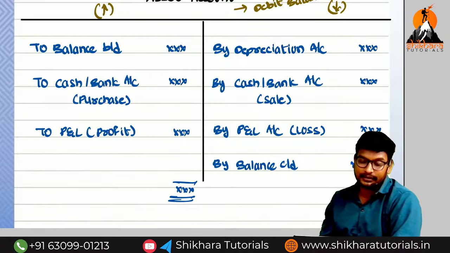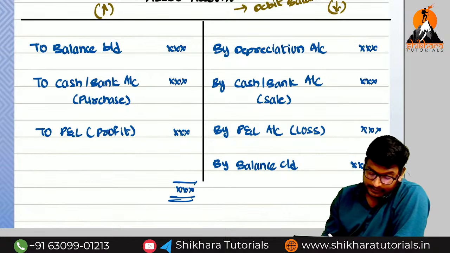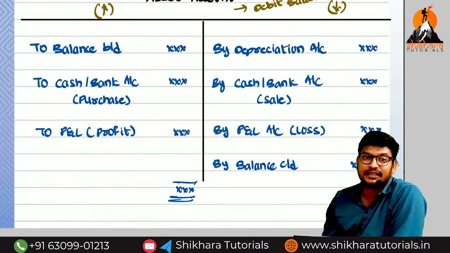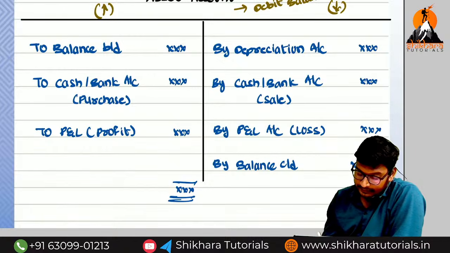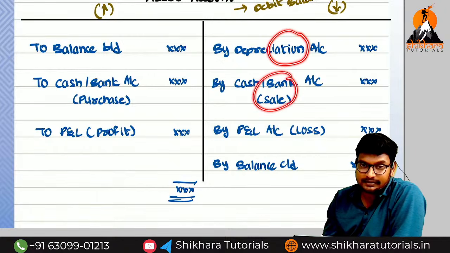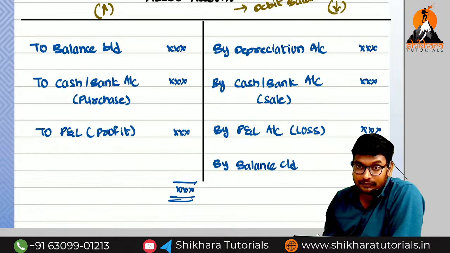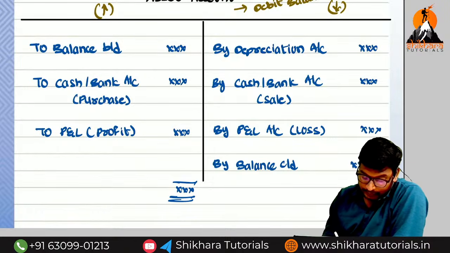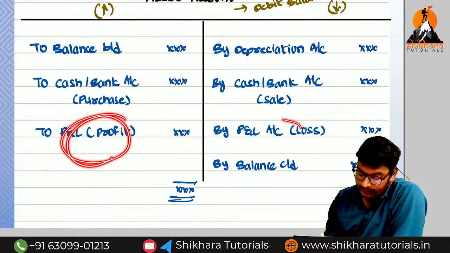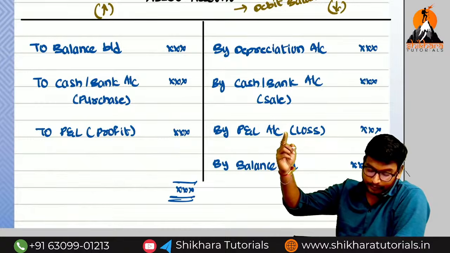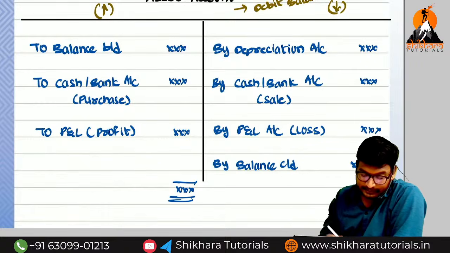Okay, guys? Next, if you see here, because of purchase, asset value increases. Because of sale of asset, value decreases. And because of depreciation, asset value decreases. And either we may get a profit on sale of asset or a loss on sale of asset. Profit means which side, Amma? Debit side. Loss means which side? Credit side. Okay, guys? Because in the P&L account, profit is on which side, Amma? Credit side. For that reason, here the profit.